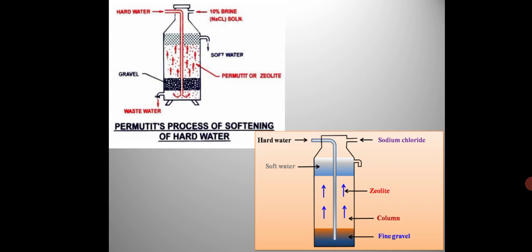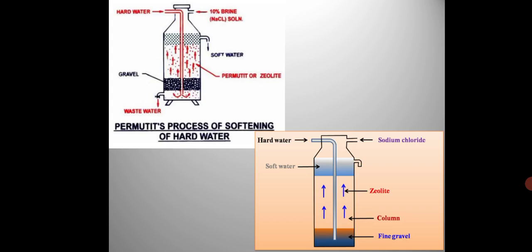The next day the hard water is again converted into soft water. But before that we remove the wastewater, which contains calcium chloride, magnesium chloride, calcium sulfate and magnesium sulfate, by passing water under high pressure. The regenerated permutite is then ready to convert hard water to soft water. Clear? So this is your permutite process or ion exchange method.